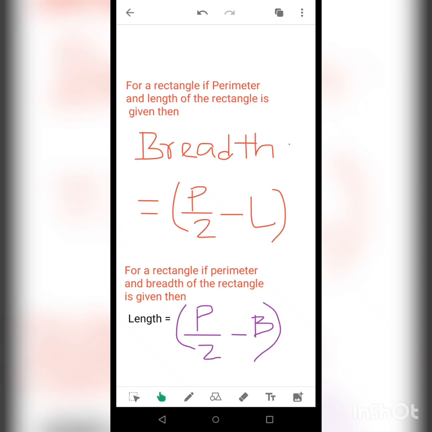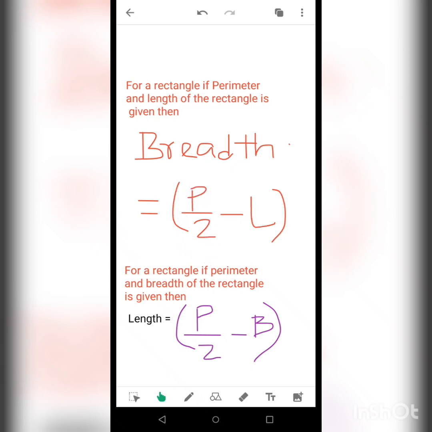Suppose for a rectangle the perimeter is given and length is given. So how would you calculate the breadth? For a rectangle, if perimeter and length of the rectangle is given, the breadth will be given by p by 2 minus l. So this p by 2 stands for perimeter by 2. If the perimeter is p, you divide the perimeter by 2 and from that value you subtract l.